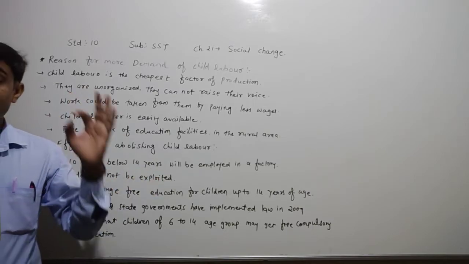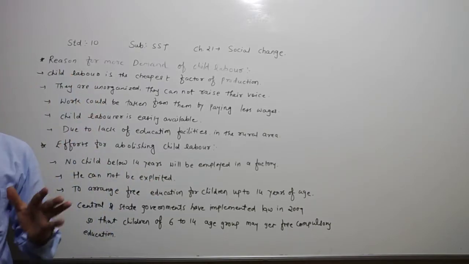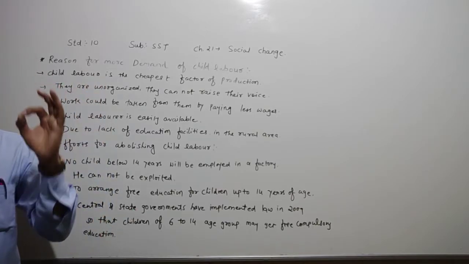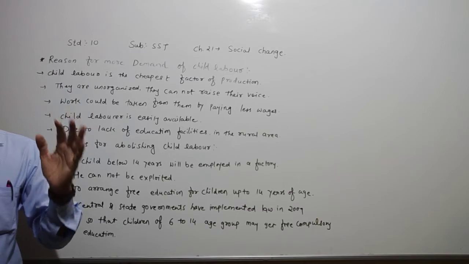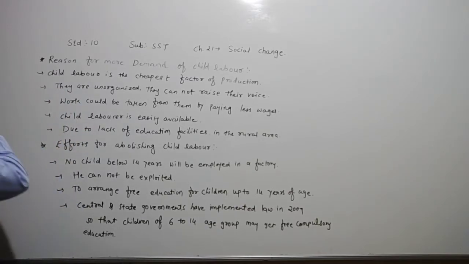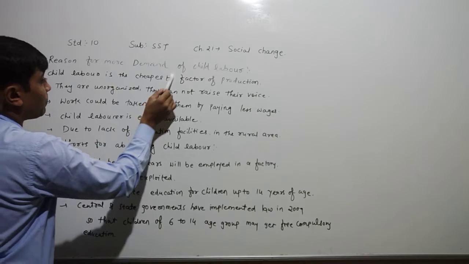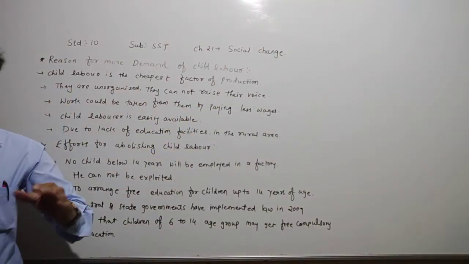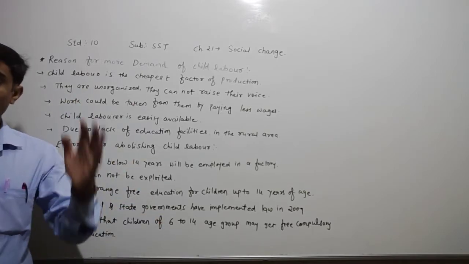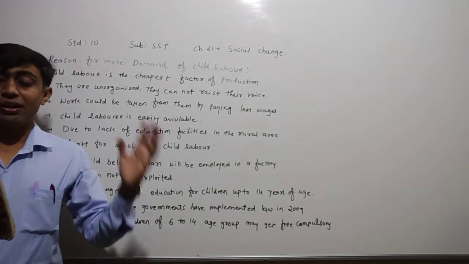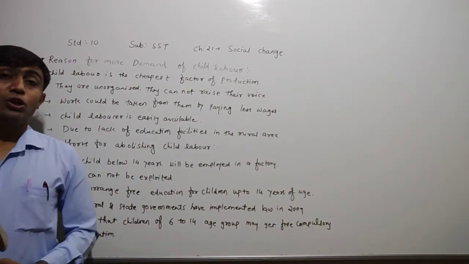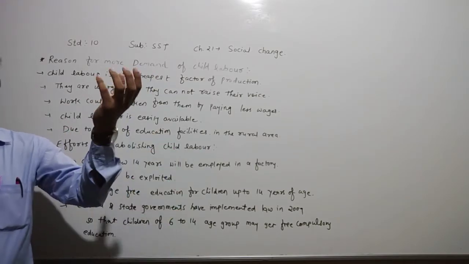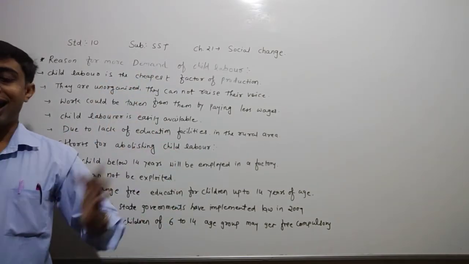First, child labor is the cheapest factor of production. What they are saying, dear children, is that child labor is the cheapest factor of production. So dear children, here I have written that child labor is the cheapest factor of production for the businessman and the industrialist. Compared with an adult, more work may be taken from the child labor by giving less wages. So what happened, dear children, is that they take more work from the child and give less wages to the child laborer.